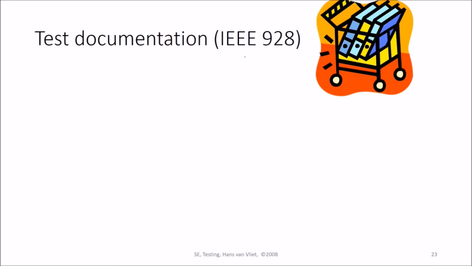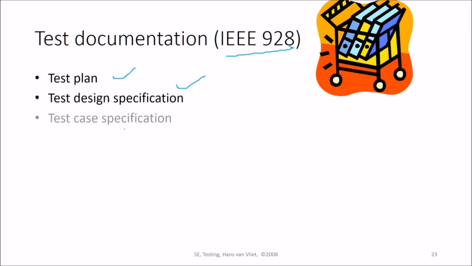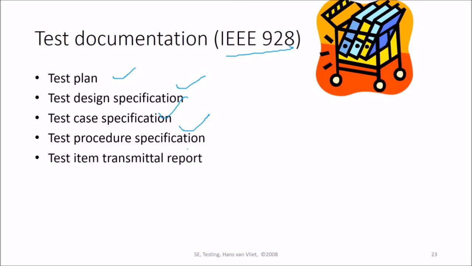Test documentation, because you need to follow IEEE 928. That is test documentation. As you have seen, IEEE 830 was a requirement specification. In a similar manner, IEEE has also directed the test documentation. IEEE 928 specifies it. So here we have a test plan, then test design specification, then test case specification, test procedure specification, test item transmittal report, and test log. So these are the contents of the test documentation, that is IEEE 928.